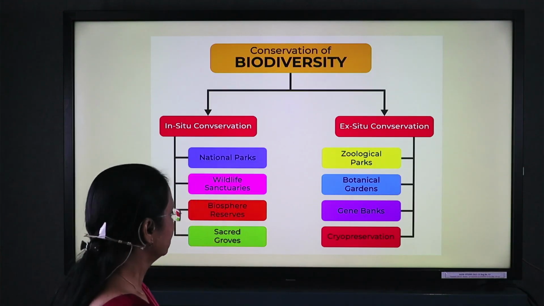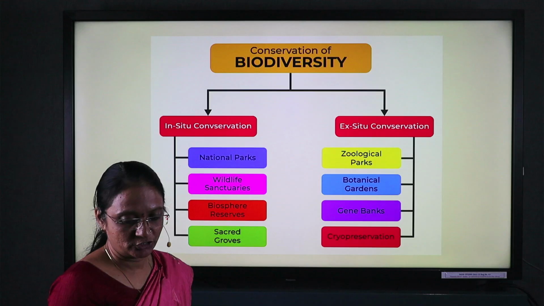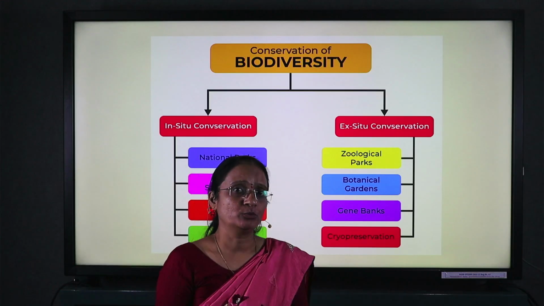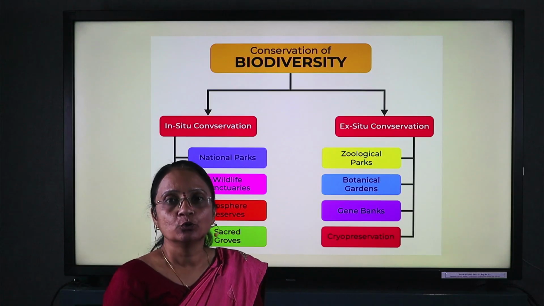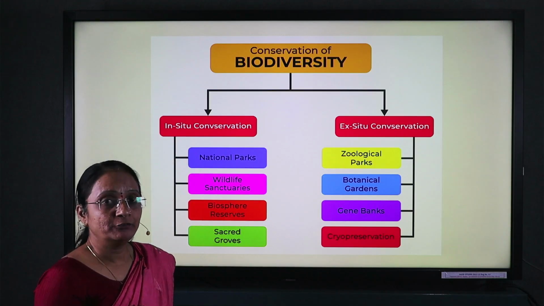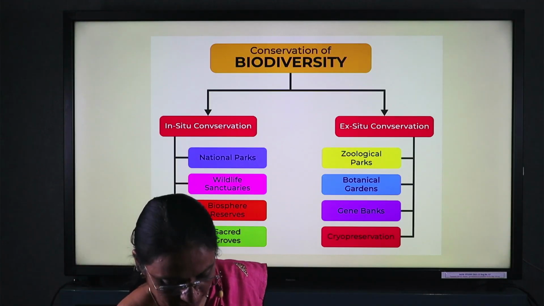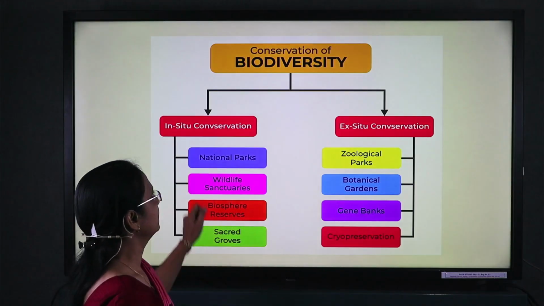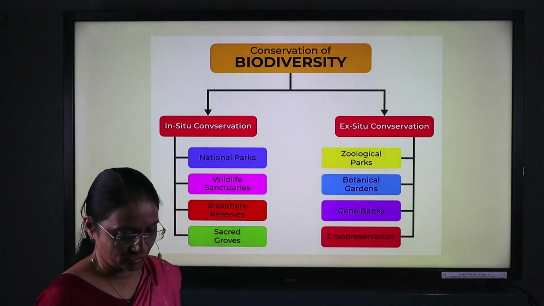Now come towards conservation. What is conservation? To conserve means to preserve. You have to preserve the plants and the animals, because we have to protect them from going into the extinct and endangered category. Which are the different methods for the preservation of these plants as well as animals? There are two methods: in situ conservation and ex situ conservation.